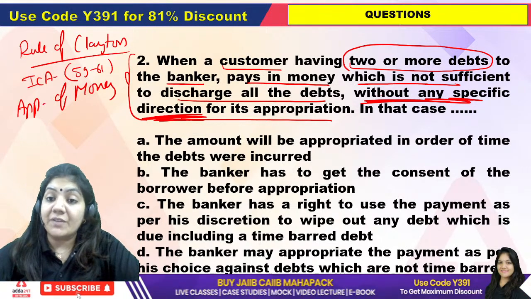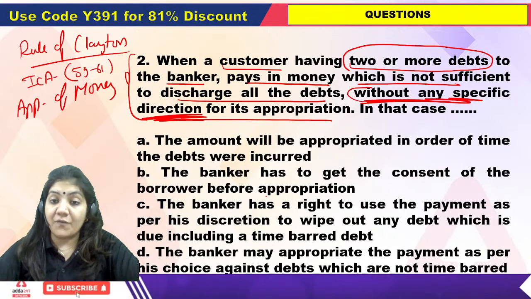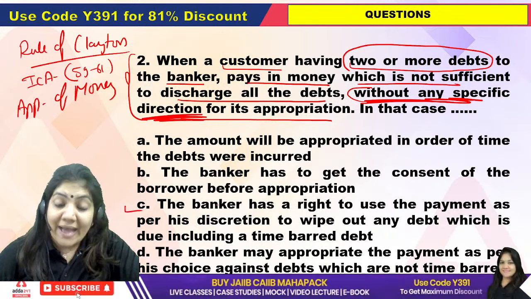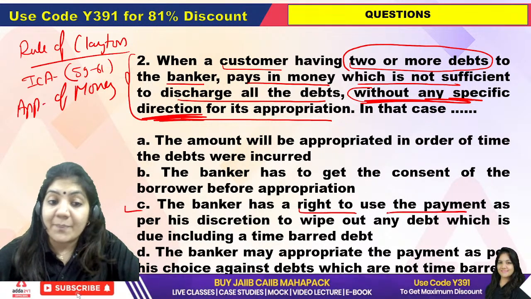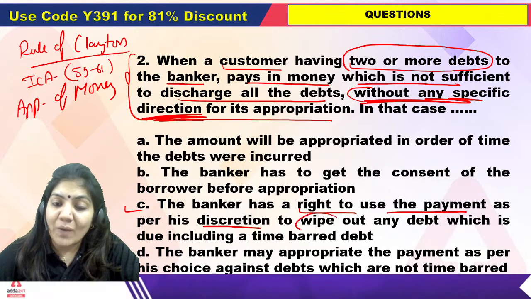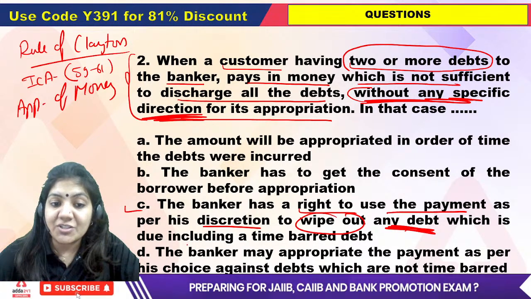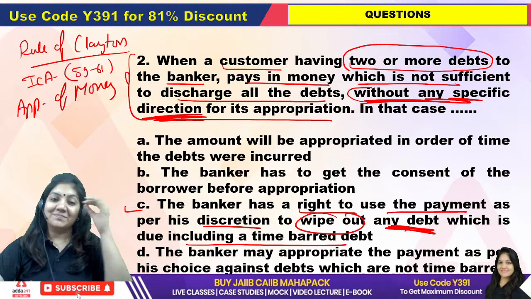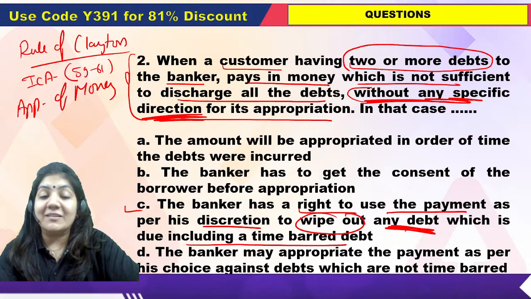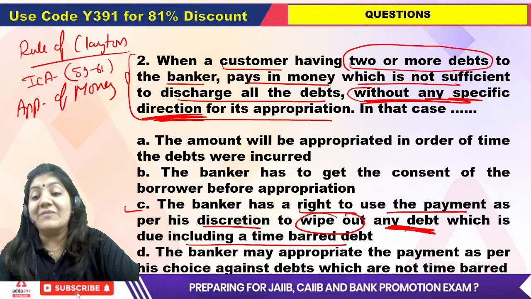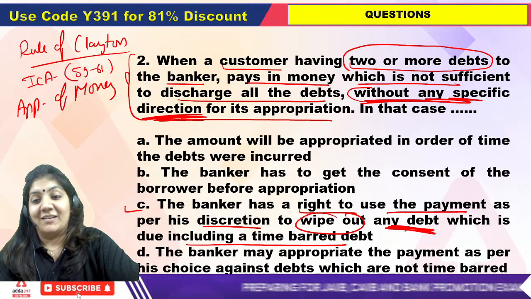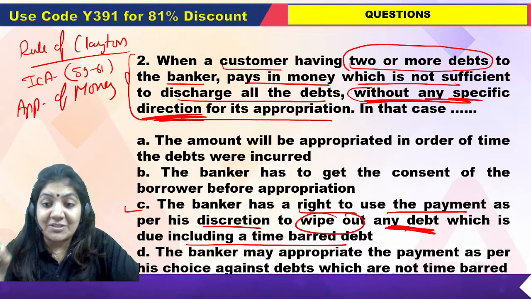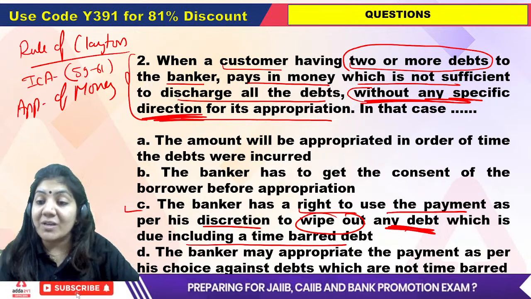If no specific direction for appropriation is given, class, then the banker has a right to use the payment at his discretion to wipe out any debt which is due, including the time-barred debt. So class, C will be the right answer of this one. Exactly, Shubhangi ma'am. Before giving me the answer, try to read the question 2 or 3 times.